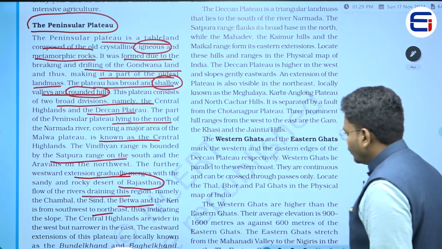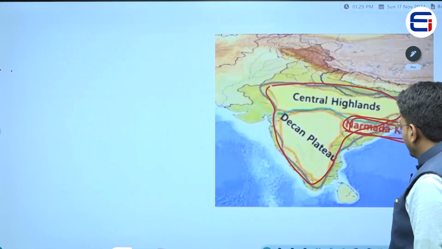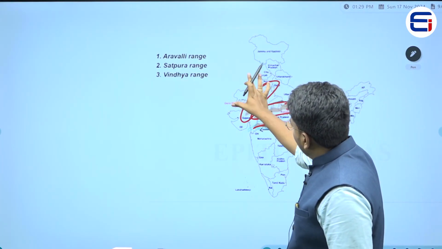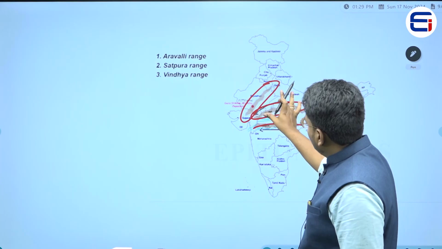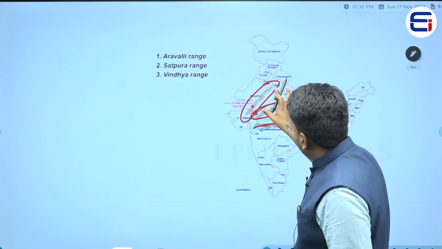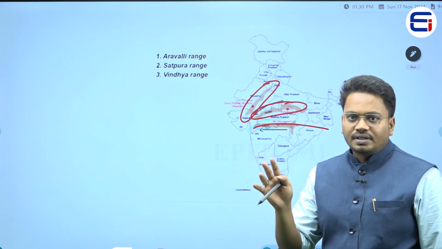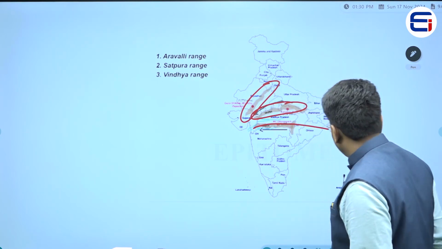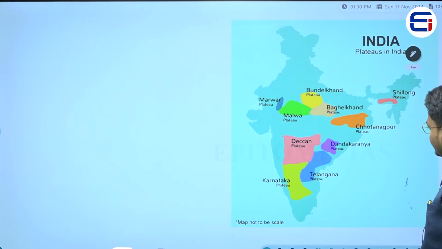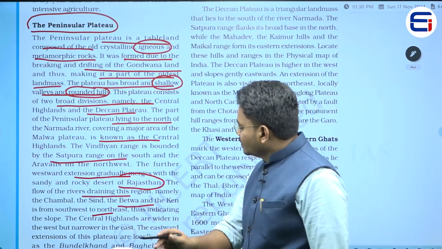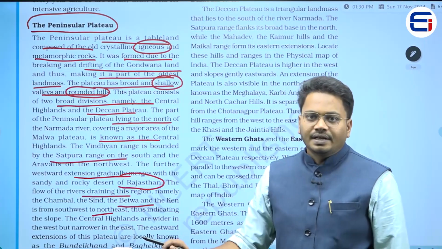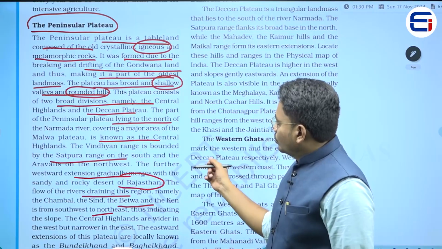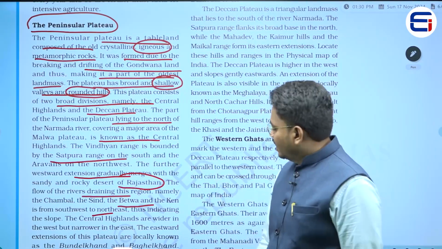Now, the point here is, this plateau is extending towards the western side, and it would be merging with the Thar desert, and here you would be seeing different types of rivers. What are the rivers that we are having? Chambal, Sindh, Betwa and Ken rivers lie in this peninsular plateau, more specifically the Central Highlands.